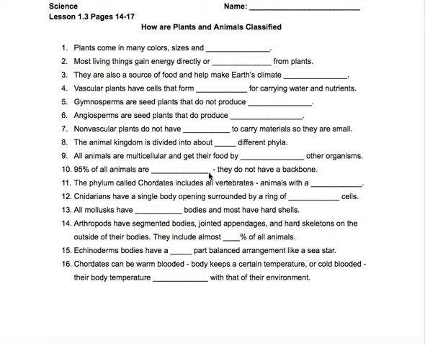Besides being a source of food, plants also help make Earth's climate stable. Number 3, you hear a lot of that in the news, guys, when we talk about global warming and the greenhouse effect. The greenhouse effect is the release of carbon dioxide. So you and I breathe out carbon dioxide, and many of you know that plants take in carbon dioxide, so it's pulling carbon dioxide out of the atmosphere for us.